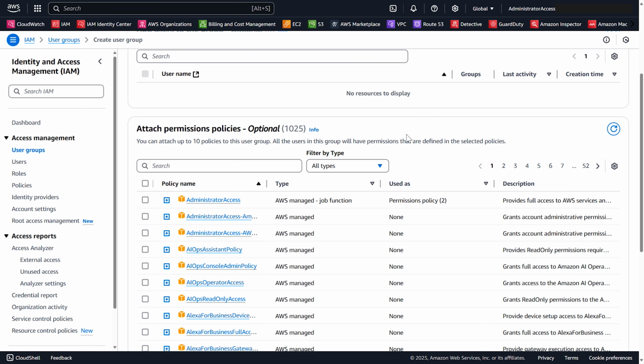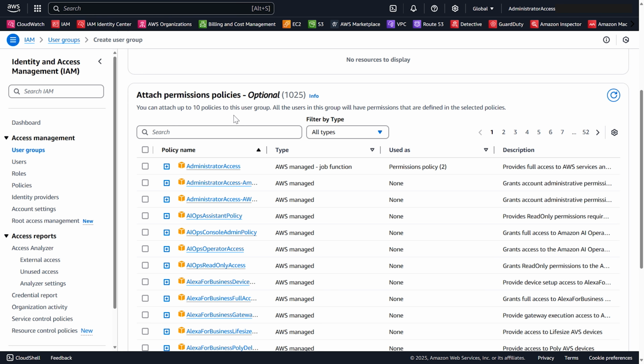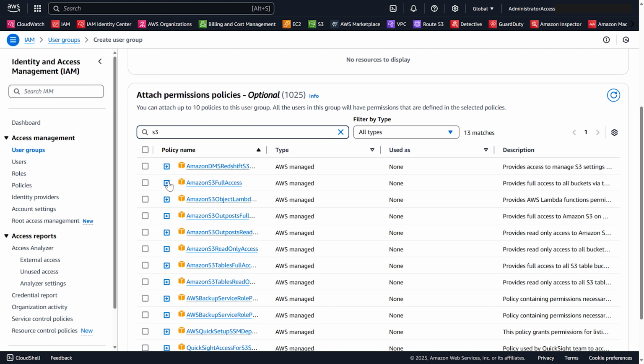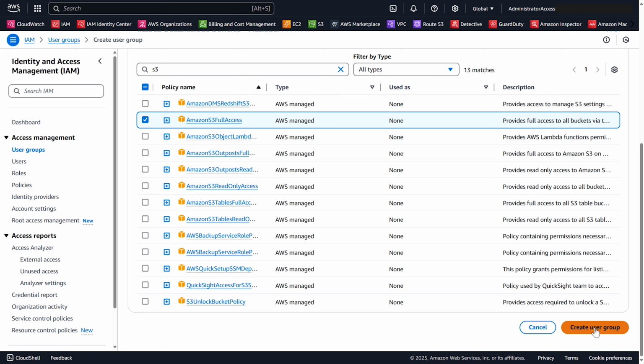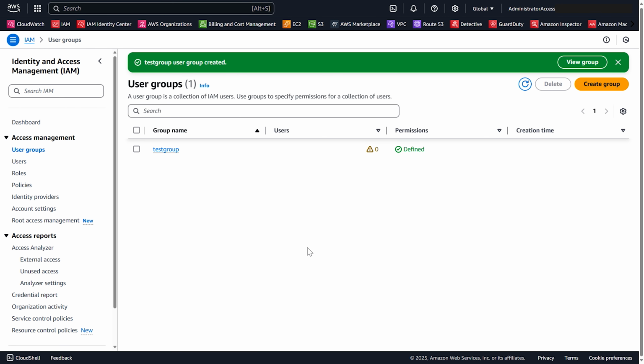So if we scroll down here, now we see this Attach Permissions Policies section, and this is where we're actually going to select a specific policy. So you can search for specific policies if you want. You can select whatever is on here. It's completely up to you. For this particular lab, we're just going to type in S3 in here, and we're going to select Amazon S3 Full Access. And then we're going to scroll down, and we're going to select Create User Group. Now we've created a group called Test Group, and it has the permissions to access S3.